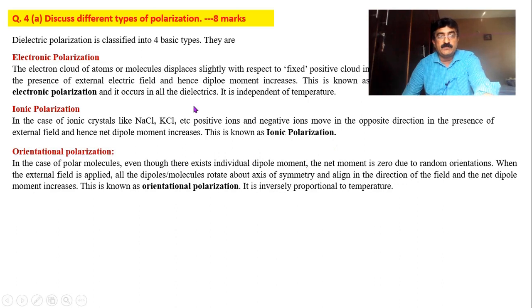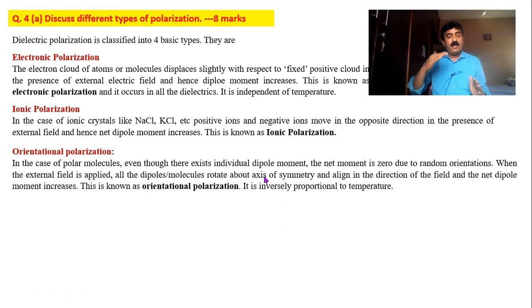Next is orientation polarization. In some materials, especially polar dielectrics, already dipoles will be present. Only thing is they are in a random orientation. If you apply the electric field, they start orienting. This is very important polarization mechanism, and the orientation depends on temperature. If temperature increases, again there will be disturbance of orientation. So dipole moment coming due to orientation of the dipoles is known as orientation polarization. It is inversely proportional to temperature, and this normally occurs in polar dielectrics.